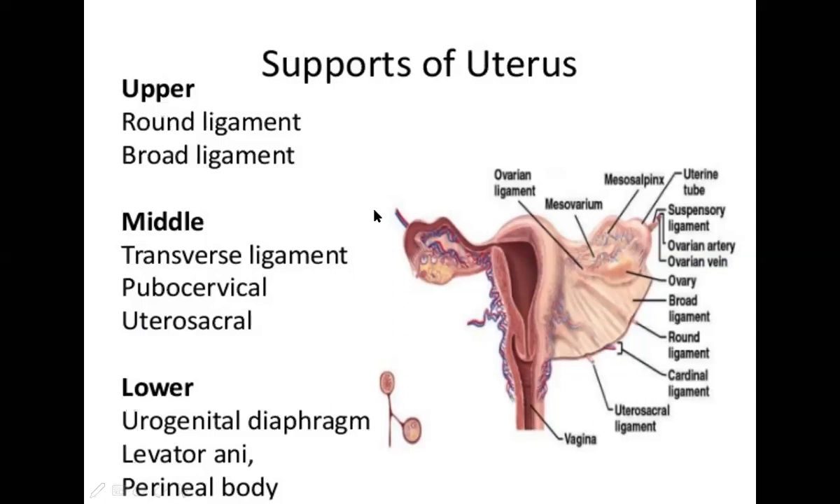And lower is the urogenital diaphragm, levator ani, and the perineal body. So this is divided into three parts: upper part, middle part, and lower part. What we should know is the basic anatomy and physiology of the female genital: fallopian tubes, ovary, uterus, cervix and vagina. That is the basic anatomy and physiology that we should know.